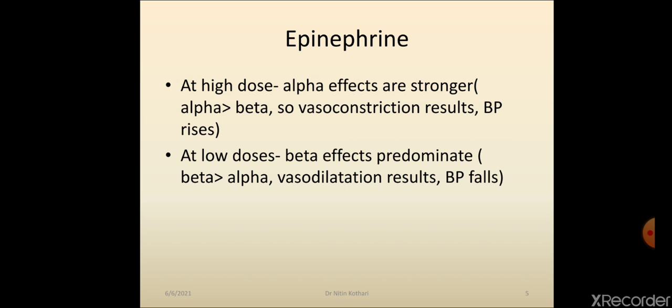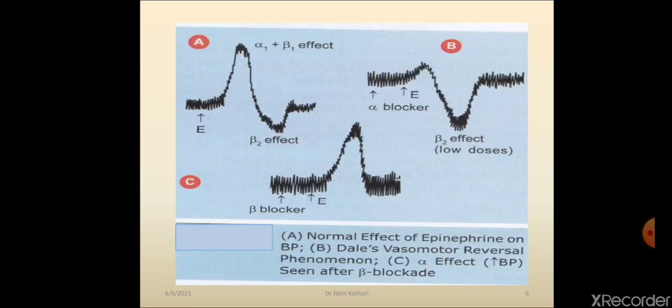You have read in physiology. At low dose, beta 2 action predominates over alpha action, and because beta 2 receptor action predominates, vasodilatation occurs, and because of vasodilatation BP falls. Okay, now we will see this concept through a graph and one phenomenon that is called Dale's vasomotor reversal phenomenon.